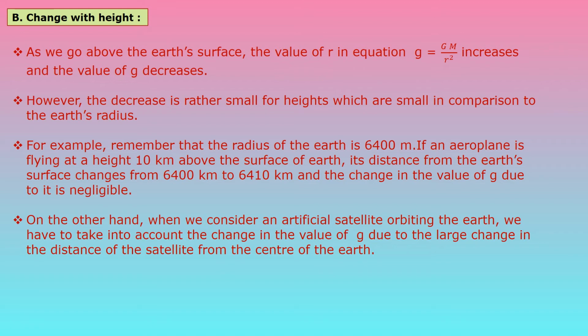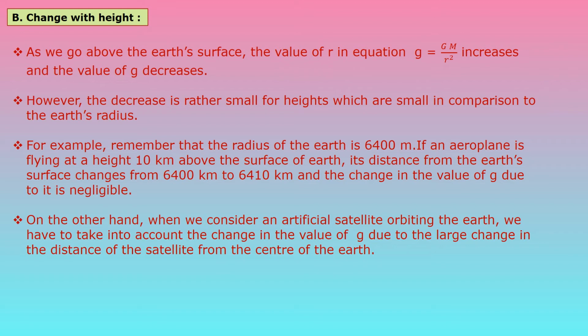For example, suppose the radius of the earth is 6400 kilometer, and an aeroplane is flying at a height of 10 kilometer above the surface of the earth, so its distance from the center changes from 6400 kilometer to 6410 kilometer.